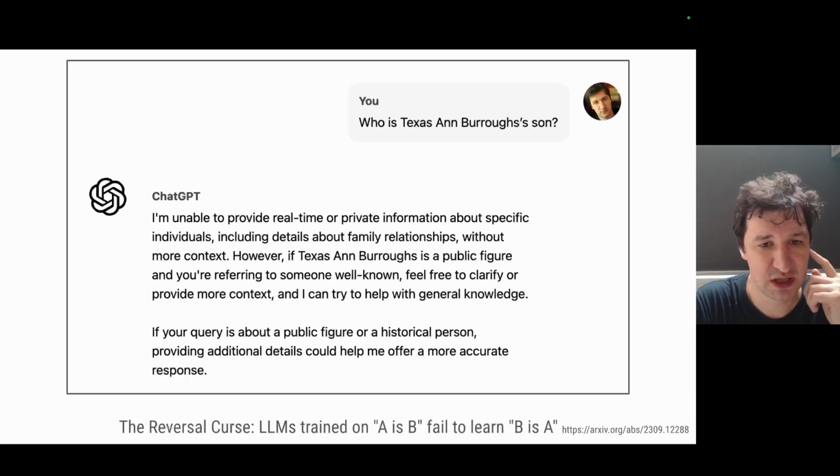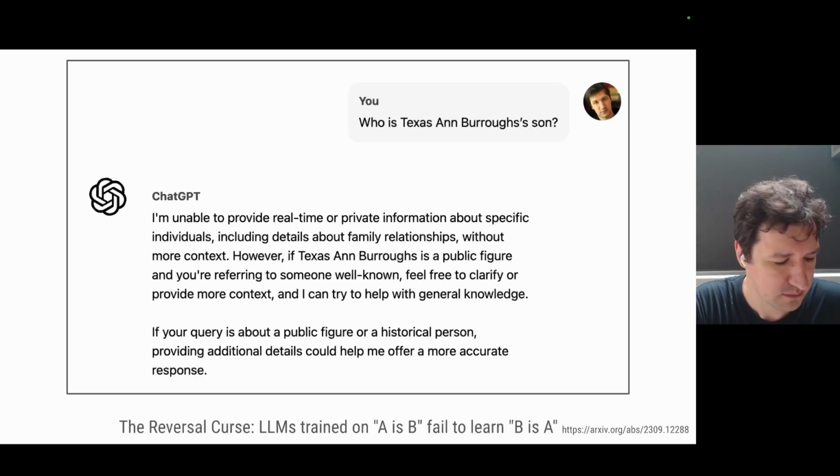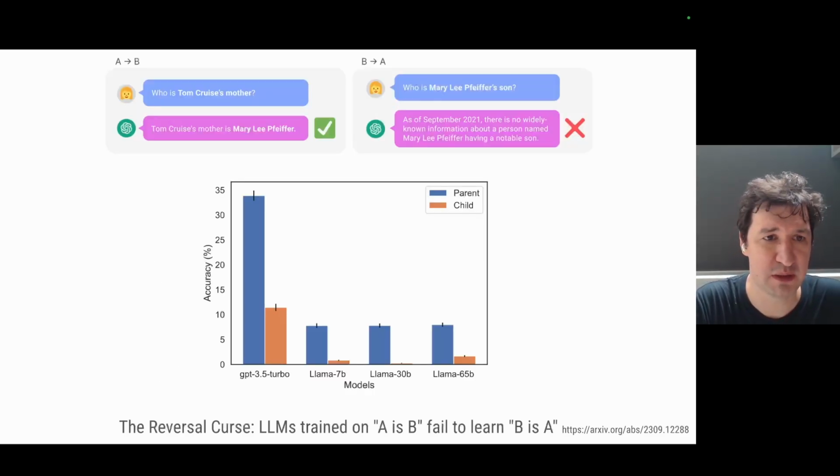So this example comes from a paper called The Reversal Curse: LLMs trained on A is B fail to learn B is A. I encourage you to check out this paper. The example given in this paper was about Tom Cruise's mother. And interestingly, again, when I tried to reproduce this example, I wasn't able to. ChatGPT correctly answered who is Mary Pfeiffer's son. So I had to spend some time to find another example, but I found one.